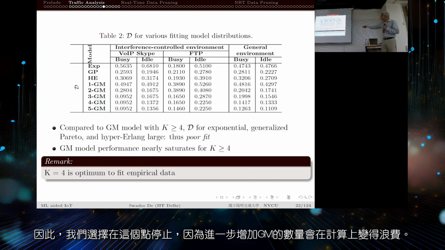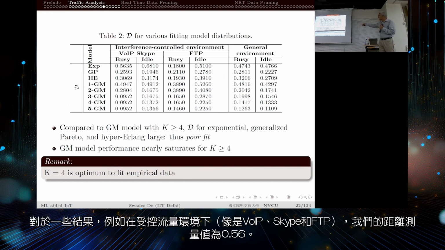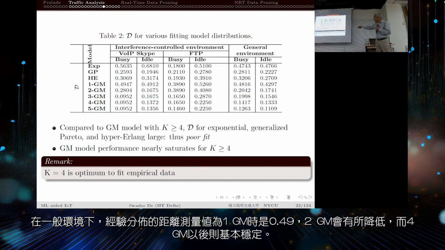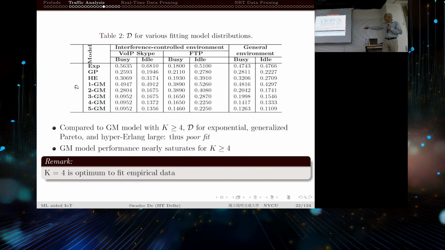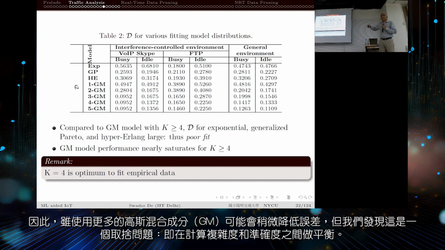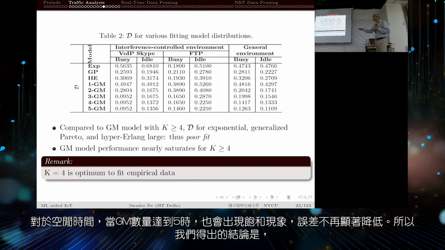So, some of the results: distance measure for the controlled traffic environments, VoIP and FTP. These are the two controlled environments, and these are general environments. The exponential distribution distance measure is 0.56 and generalized Pareto this, and as you can see 1GM is 0.49, 2GM is reducing, and then beyond 4GM it is kind of saturating. It might reduce a little bit, but it is a trade-off: how much computational complexity I can afford versus how much accuracy I am getting.